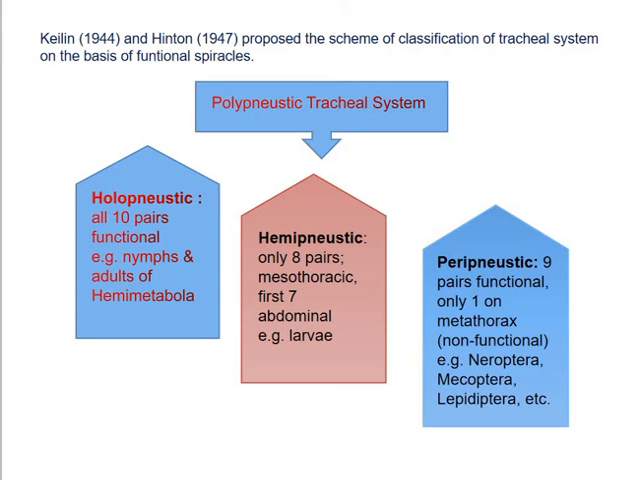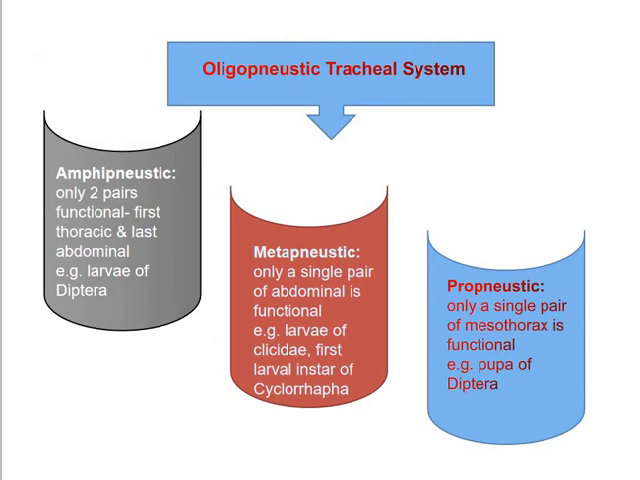Now, this is what about the first type of tracheal system, that is polynucleic tracheal system. Now, the second type of tracheal system is the oligonucleic tracheal system, which represents a partial open tracheal system, and which is further divided into 3 subtypes. The first type is the amphinucleic tracheal system, in which only 2 pairs of spiracles, the first thoracic and the last abdominal pair, are functional.